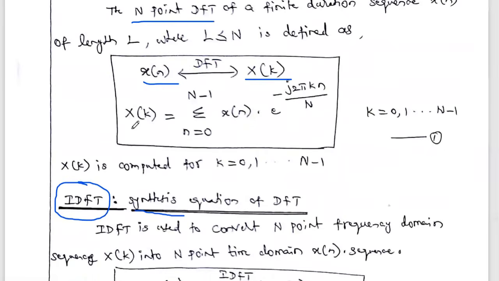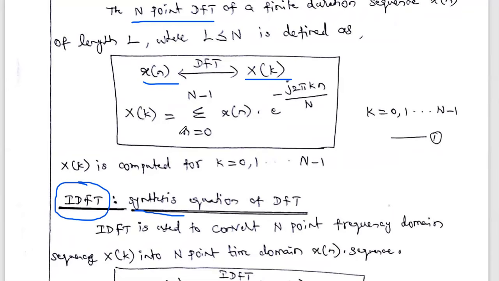And the formula to find the DFT is: capital X of k equals summation n equals 0 to capital N minus 1, x of n into e power minus j 2 pi k n divided by capital N, where small n is a variable and capital N is the N-point DFT, a constant.